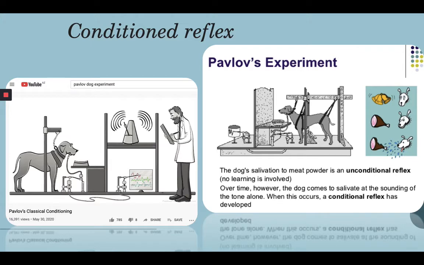For example, when you move to a new apartment, sometimes it can be challenging to find where the light switch is located. But after a couple of times, even without looking, you just put your hand on the light switch and turn on the light without even seeing where it is. So this is the conditioned reflex that a person develops.